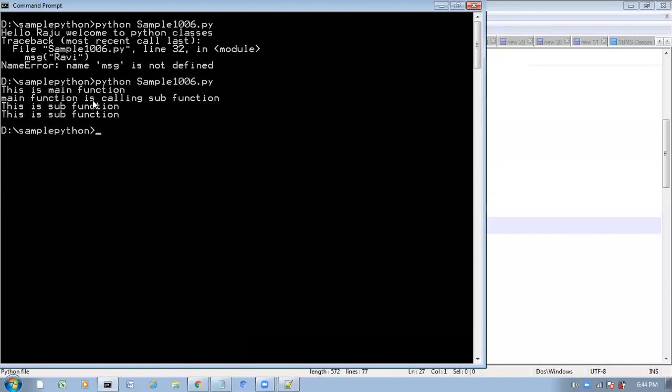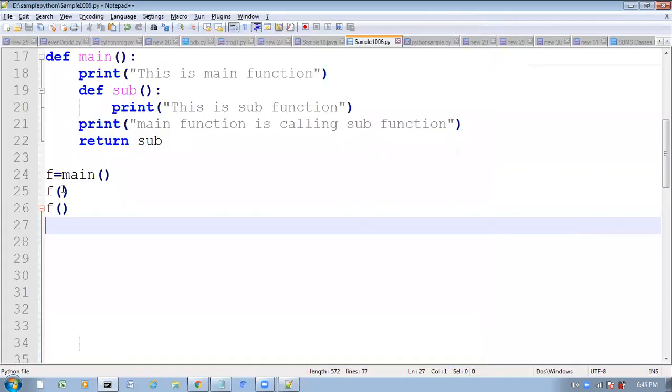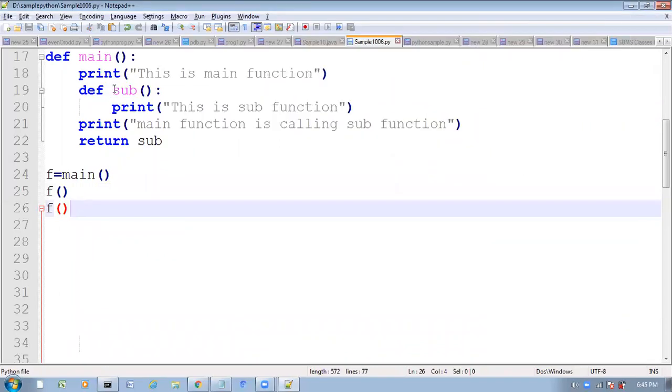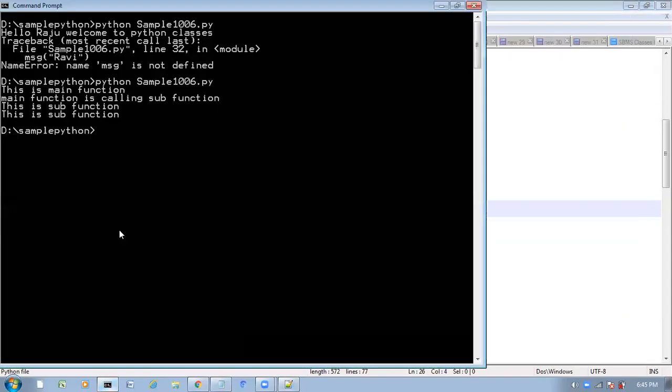See here what we are getting. First, this is the main function. Main function is calling the sub function. Next, here what we are getting? Main function is calling the sub function, and it is returning this sub function only. Here 2 times I am calling f. So here 2 times this sub function will be executed, and you will get this sub function output 2 times.